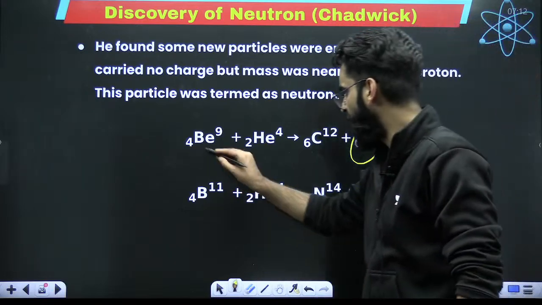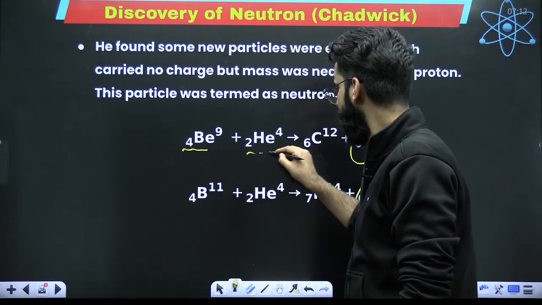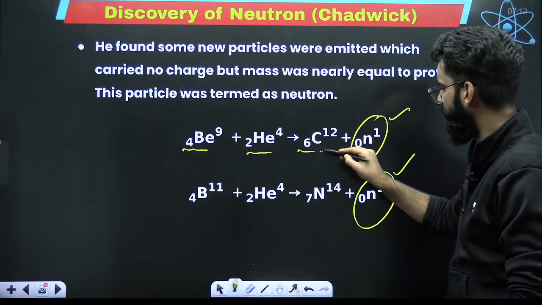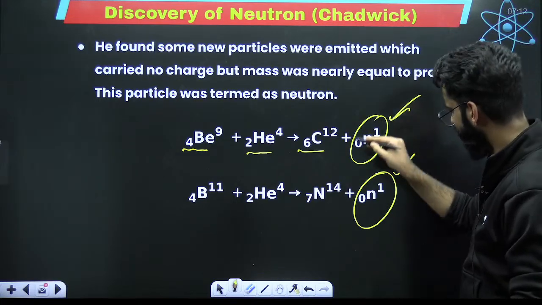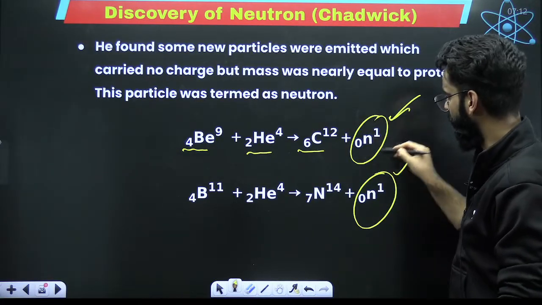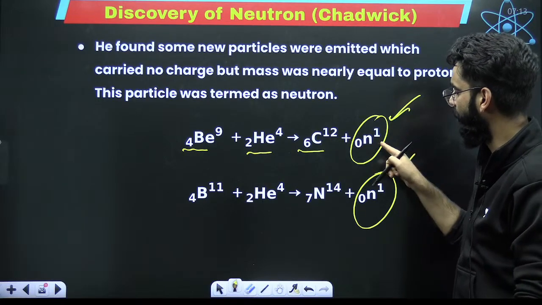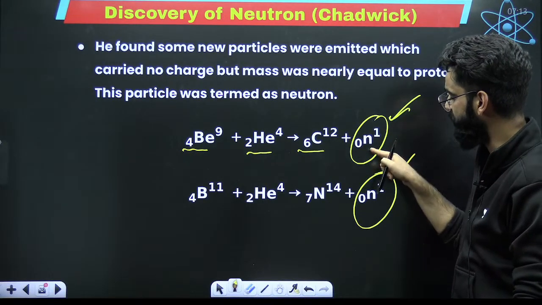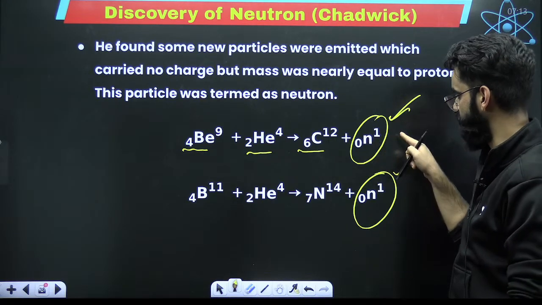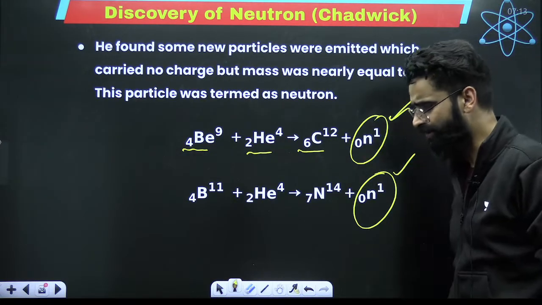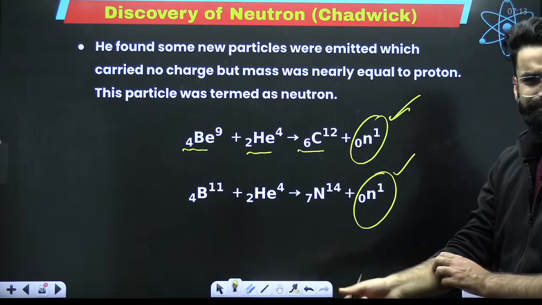So basically, when beryllium was bombarded with alpha particle, carbon was produced, and with carbon, this new particle was emitted. This new particle did not carry any charge. Its mass was found to be almost the same as that of proton, and this neutral particle was called neutron.